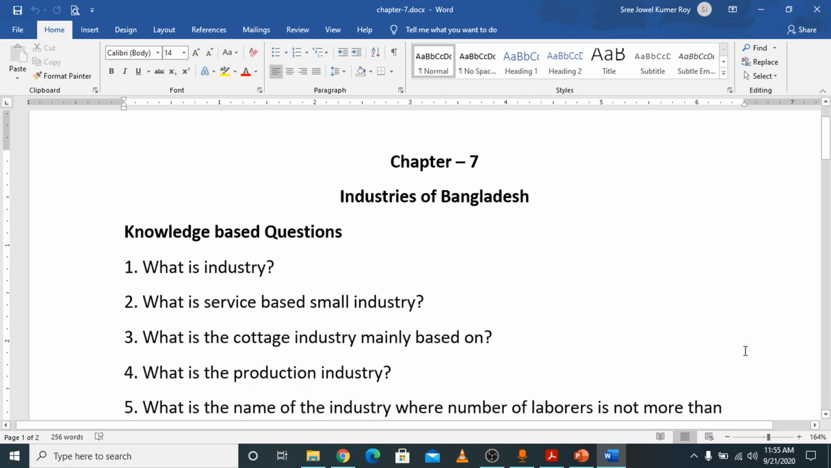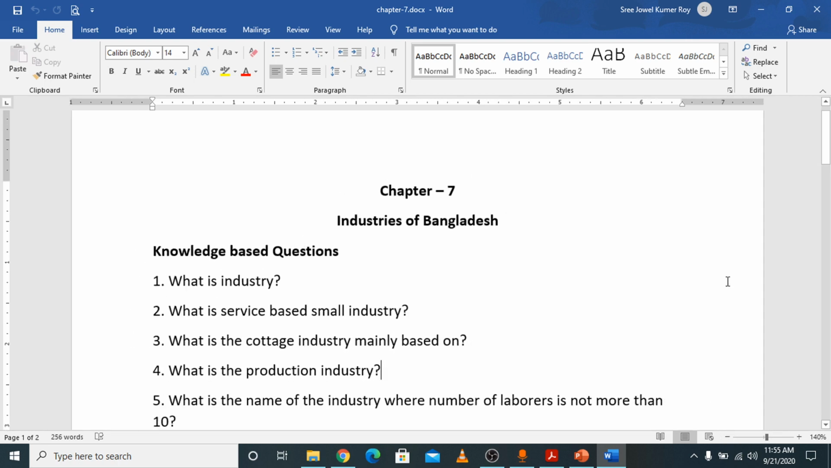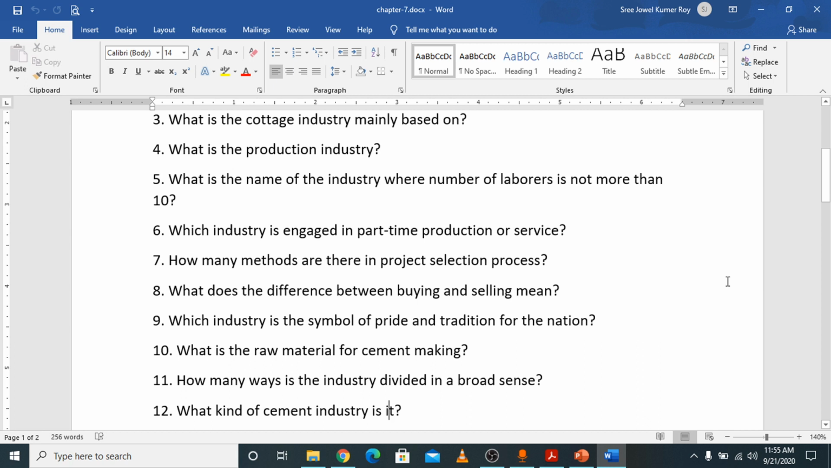What is the production industry or manufacturing industry? You will find it from the chapter. What is the name of the industry where the number of laborers is not more than 10? This is cottage industry. Which industry is engaged in part-time production or service? Answer is also cottage industry. How many methods are there in the project selection process? There are 2 types of method in the project selection process.